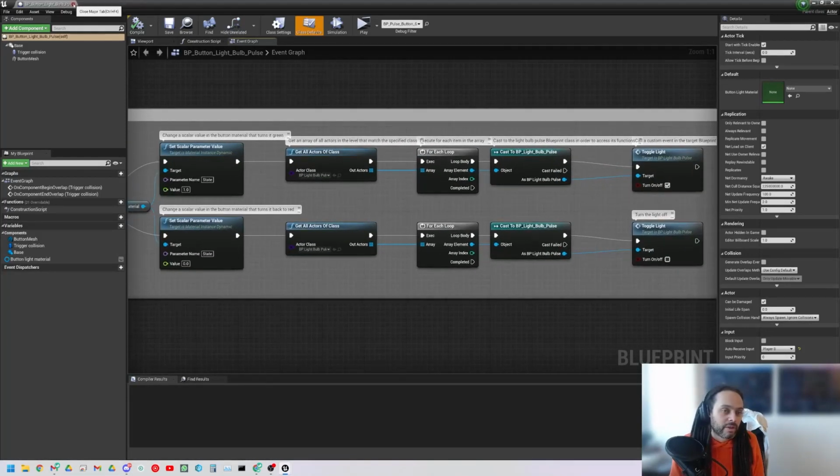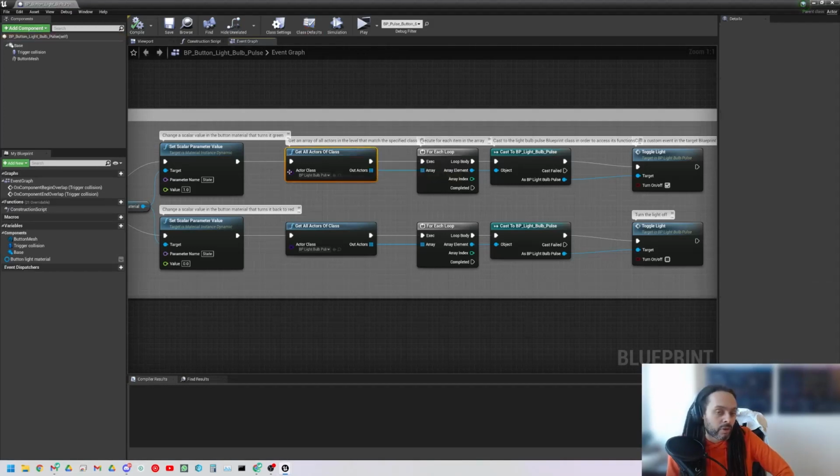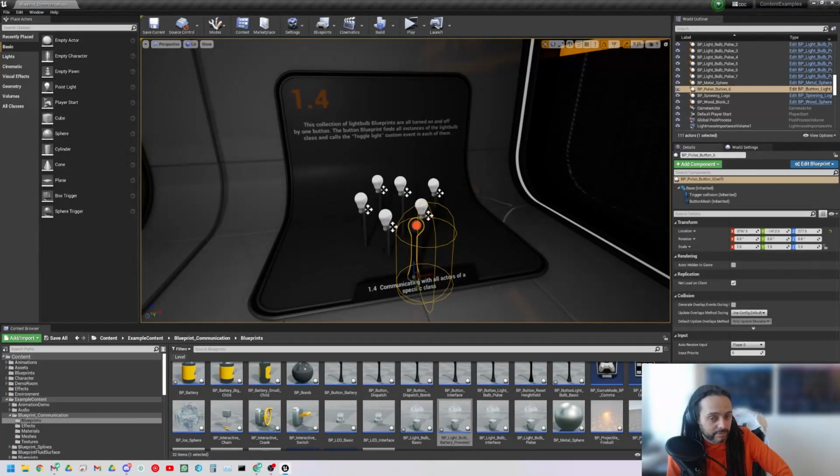So what's a way that we could use what we already know to avoid having to get all actors of class? Well, you could use a parent blueprint for all of them. We're trying to avoid this node here, this get all actors of class. So we just make a parent blueprint for all of them.